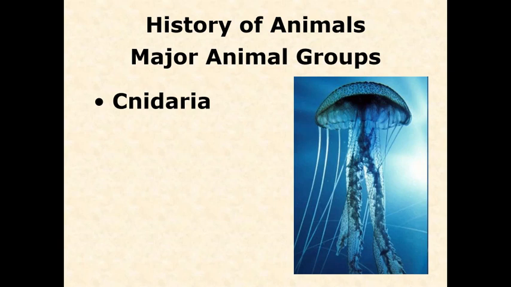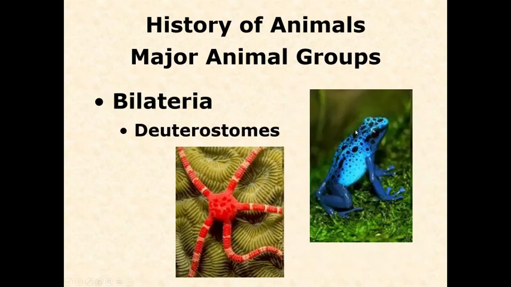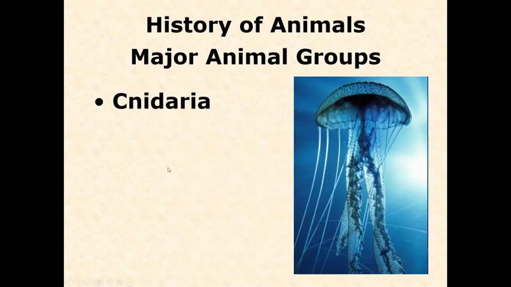Okay, so the next major group of animals that you need to know are the cnidaria. Cnidaria include jellyfish. They also include hydra and sea anemones, these groups that have stinging cells. They also have simple muscles, usually rings of muscles, that allow them to move and swim through the water. Okay, so the jellyfish are the cnidaria.